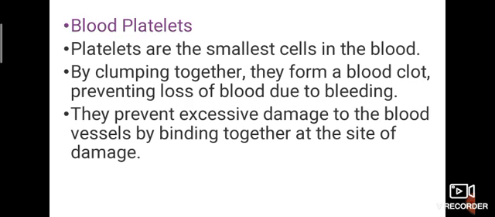Platelets are the smallest cells in the blood. By clumping together, they form a blood clot, preventing loss of blood due to bleeding. They prevent excessive damage to the blood vessels by binding together at the site of damage. Tiny dish-shaped cells, the smallest ones, help regulate blood flow when any part of the body is damaged, thereby aiding a fast recovery through the clotting of blood.